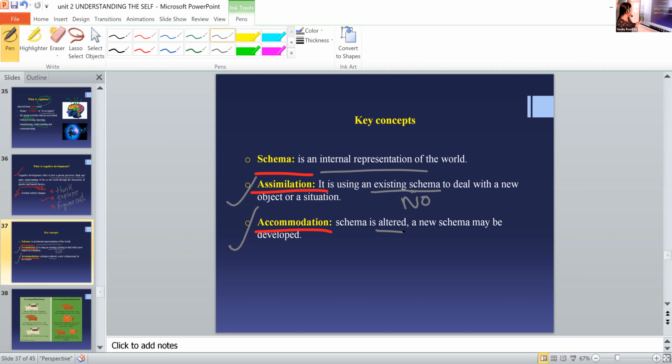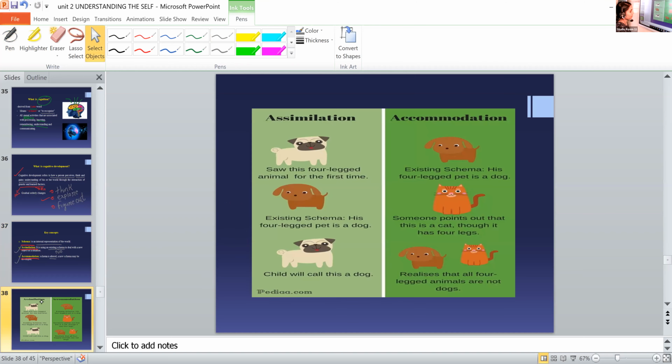I'll give an example. Okay. A 2-year-old child sees a four-legged animal for the first time. Okay, this is a situation.